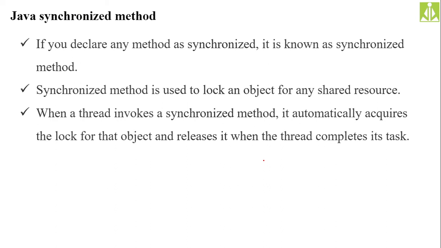So Java synchronized method is a simple thing. Just use the synchronized keyword before the method name wherever you are writing the printing statements, or wherever you are making a particular thread go to sleep. Make that method a synchronized method so as to get the output in a synchronized way. If you declare any method as synchronized, it is known as a synchronized method. A synchronized method is used to lock an object for any shared resource.